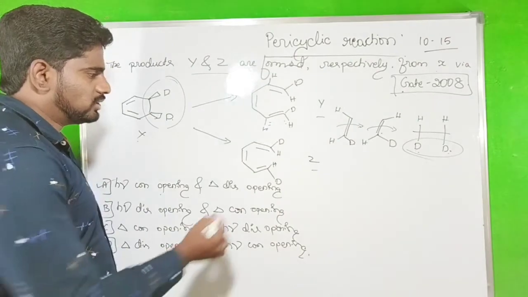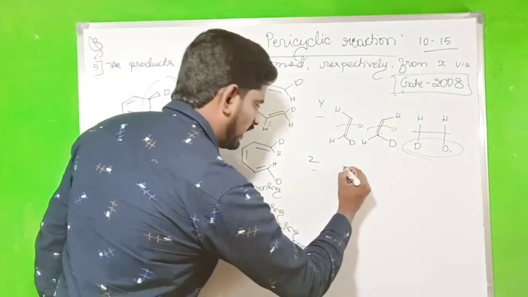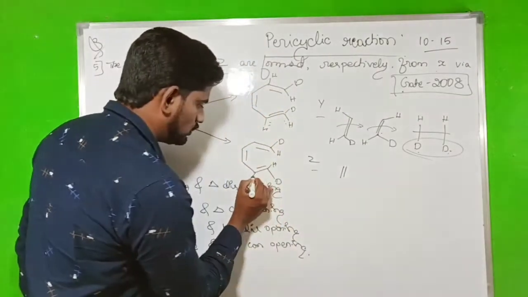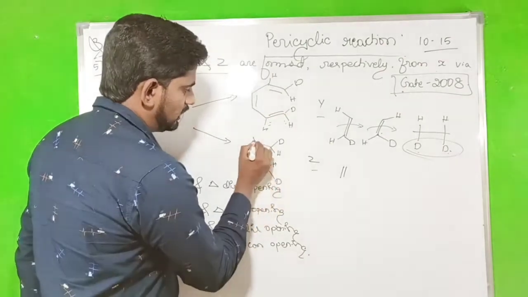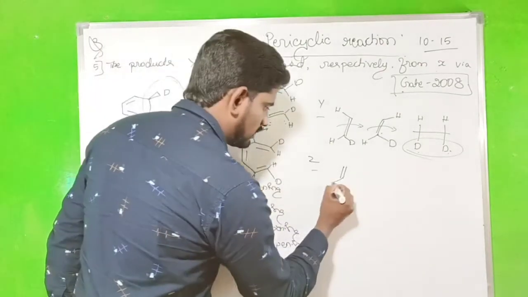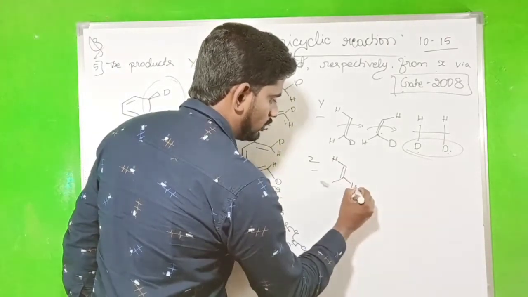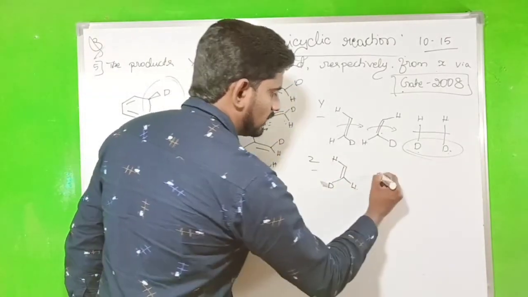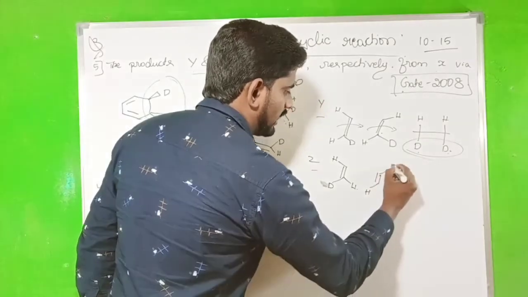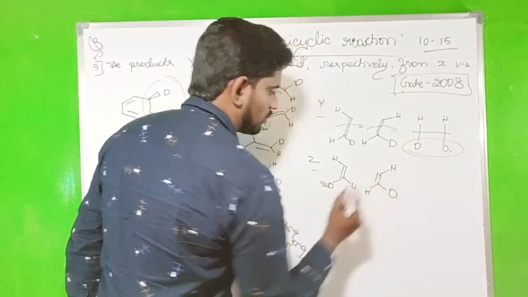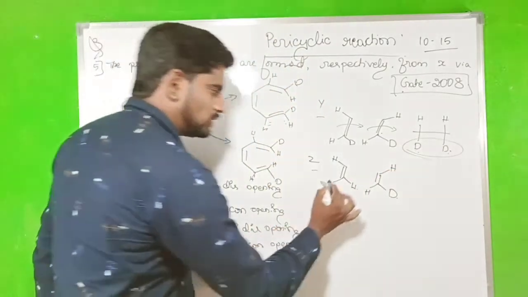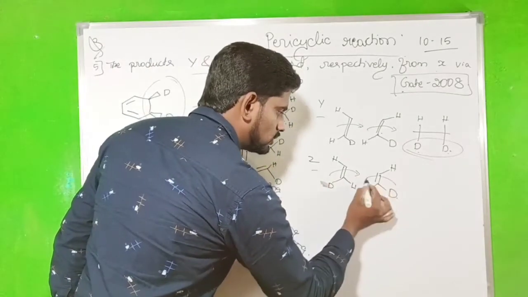Okay. So next go to this one. Write the model. So these two hydrogens will be trans and these two hydrogens will be trans. This is a D. So what do we have to do? We should rotate in the disrotation.